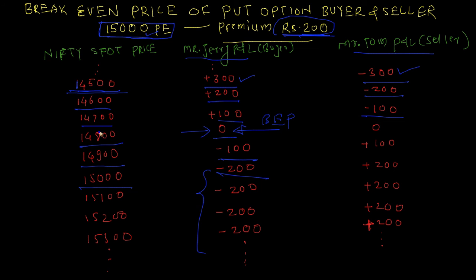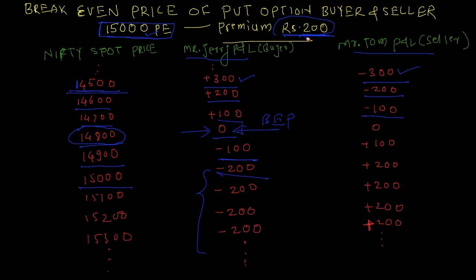Now let's talk about 14,800. Now in this case, Mr. Tom is buying Nifty at 15,000 from Jerry, but in the market Nifty is being sold at 14,800. So Mr. Tom is making a loss of rupees 200 in this transaction, but already Mr. Tom has earned a premium of rupees 200 by selling this right or option.